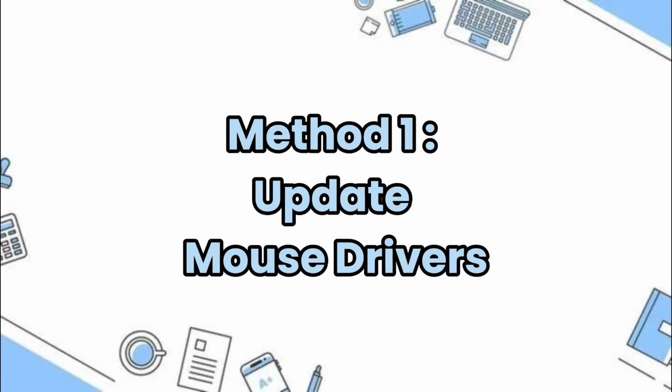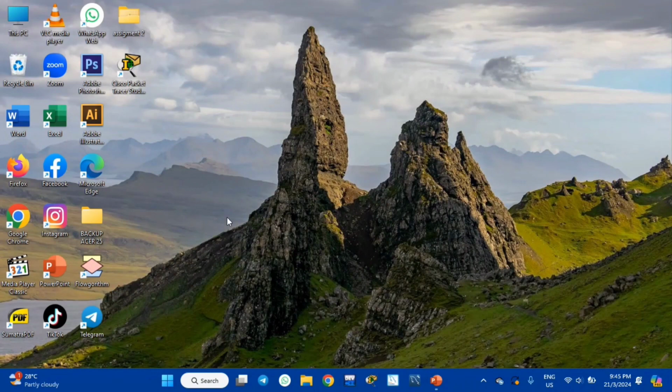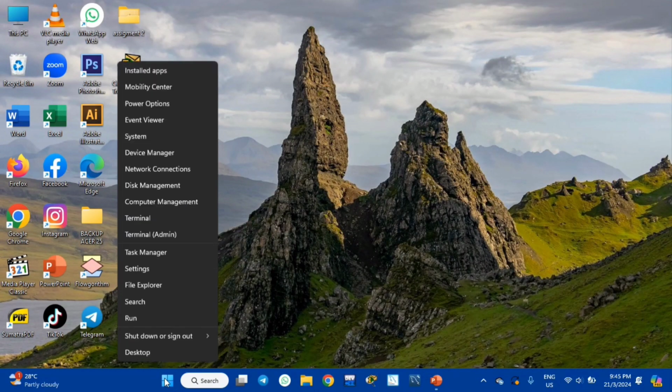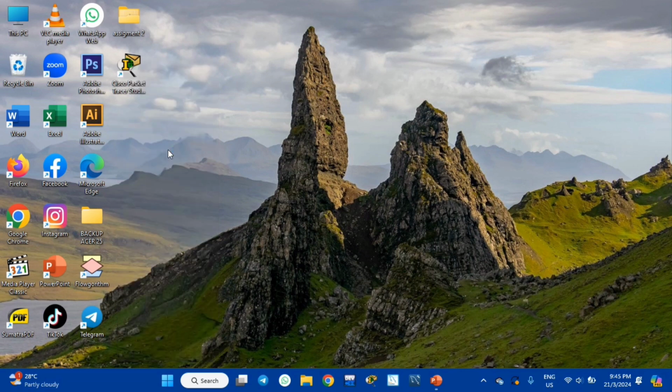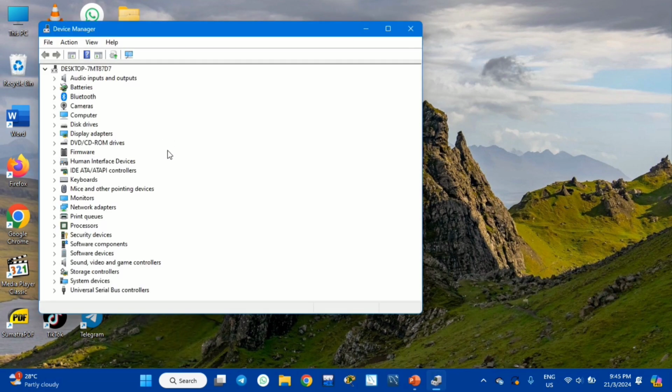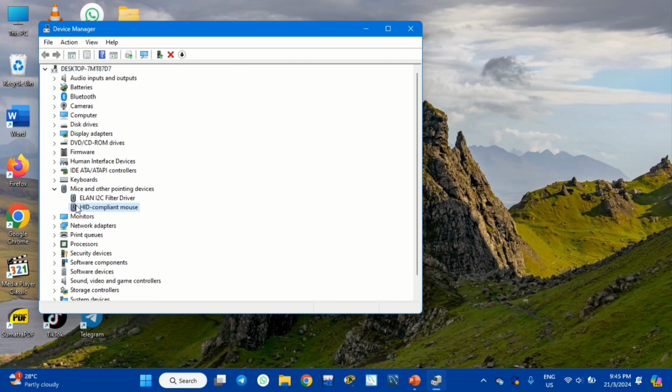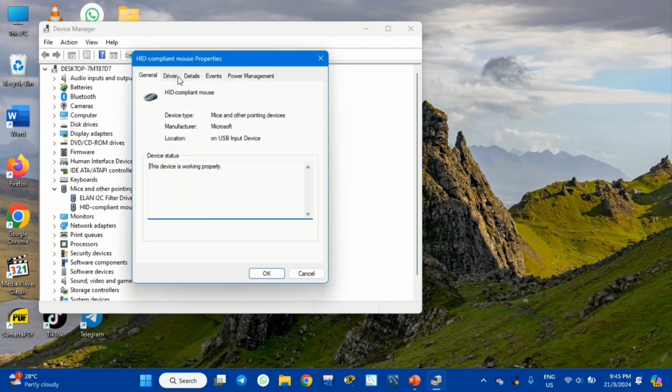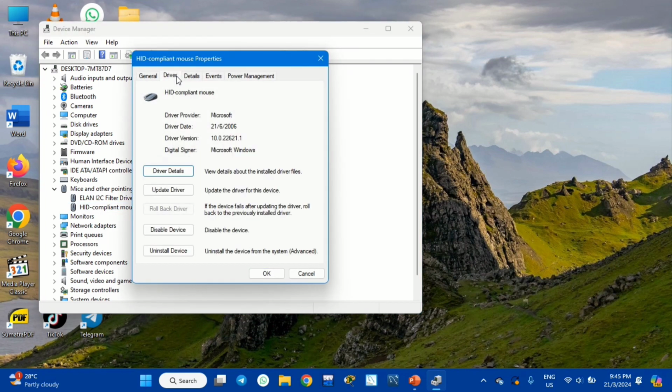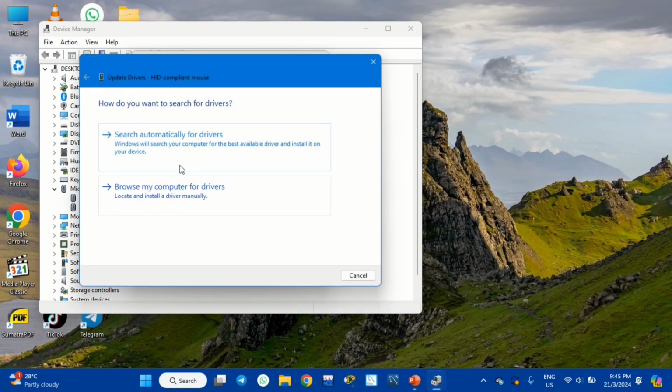Method 1. Update mouse driver. First, right click the start button, click Device Manager, click Mice and other pointing devices, double click HID-compliant mouse, click Driver, click Update Driver and select Search automatically for drivers.